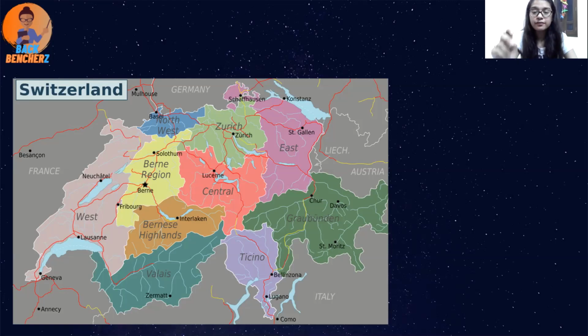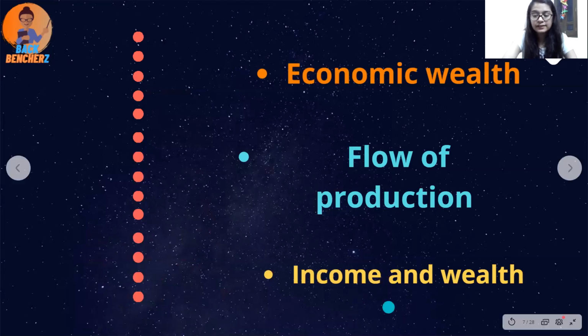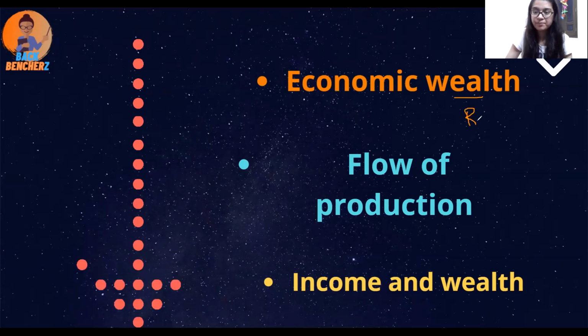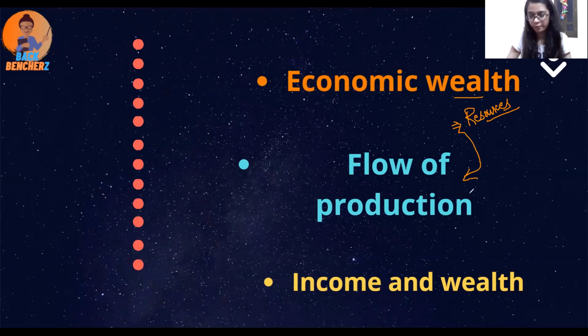So now you can consider what economic wealth is all about. It doesn't depend upon the possession of resources, how many natural resources you have. It only depends upon the flow of production.